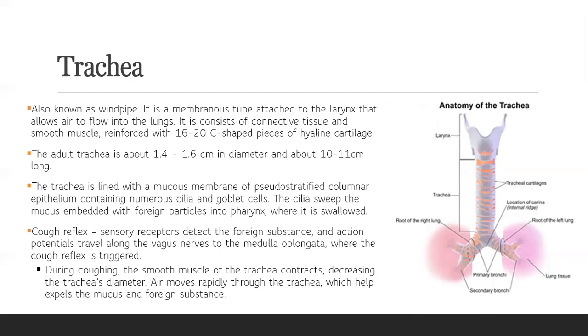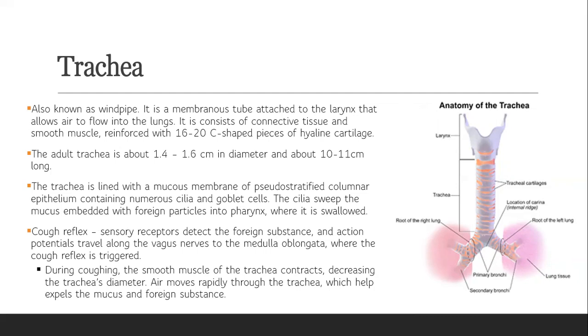The cilia sweep the mucus embedded with foreign particles into the pharynx, where it is swallowed. Earlier, we had the sneeze reflex; in the trachea, we have the cough reflex. Sensory receptors detect foreign substances, and action potentials travel along the vagus nerve to the medulla oblongata, where the cough reflex is triggered.